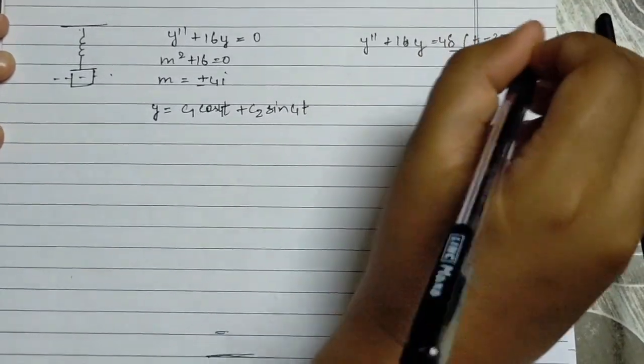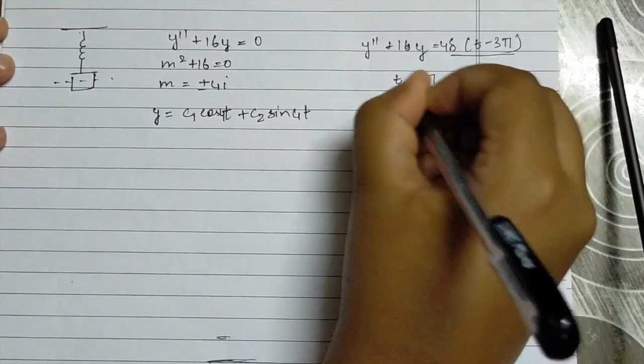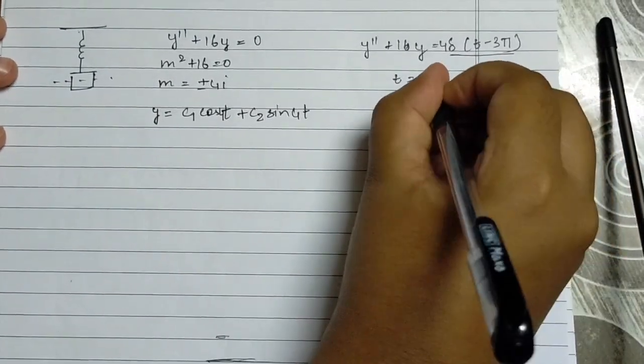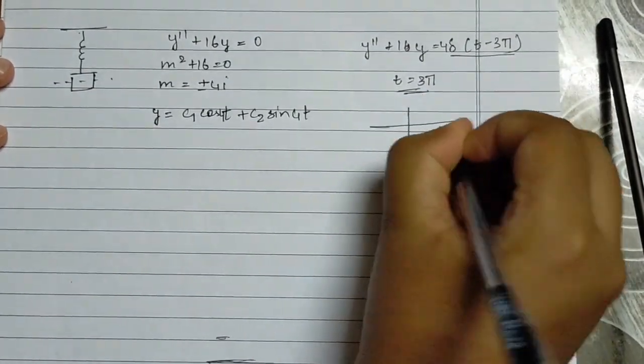So this is our delta function, which means before t equals 3 pi, our function is going to be 0. And at 3 pi, it's going to have maximum displacement, which is infinity.